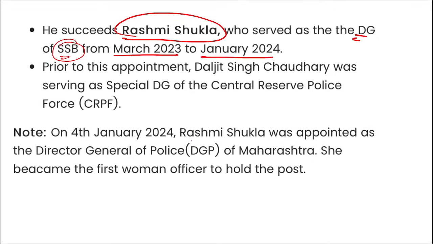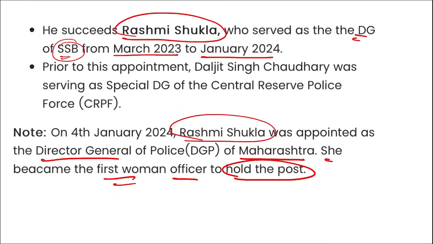Also remember, Rashmi Shukla was appointed as the Director General of Police of Maharashtra, and she became the first woman officer to hold this position. Next, if we talk about Daljit Singh Chaudhary, he is a 1990 batch IPS officer of the UP cadre.